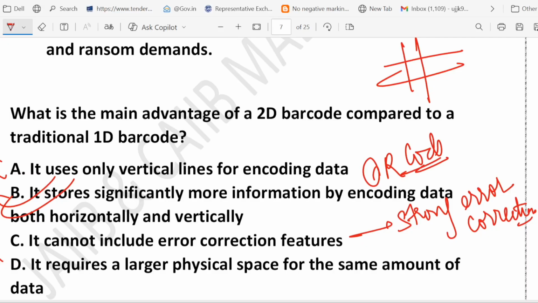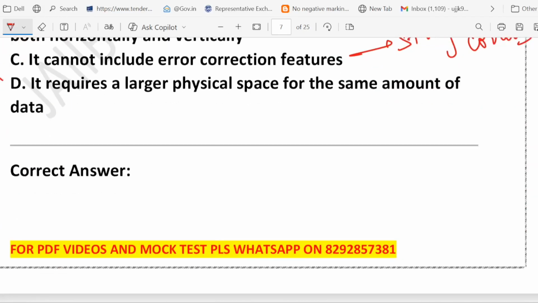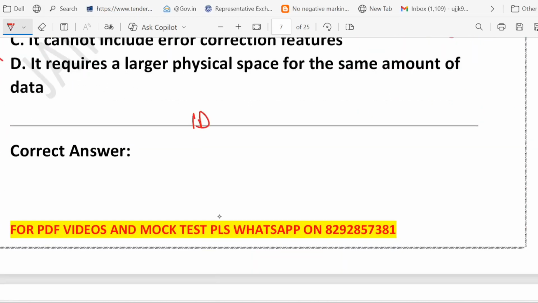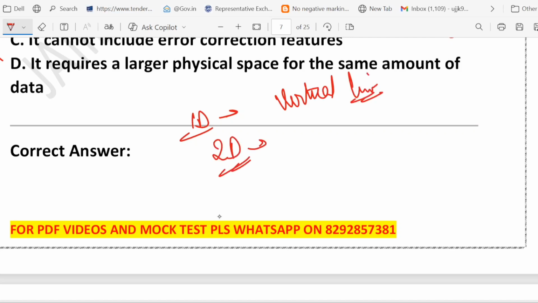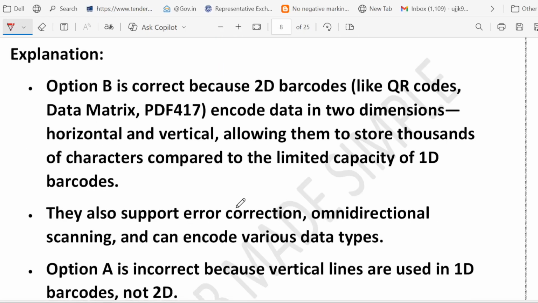It stores significantly more information by encoding data both horizontally and vertically. So just remember, whenever we talk about 1D barcode, that is only vertical line, limited data. We talk about 2D barcode, that is horizontal plus vertical line. It stores thousands of characters. That's the difference, right? So 2D means two direction, horizontal and vertical mode for including the more data. Some examples they have given like QR code, data matrix, PDF 417, right?